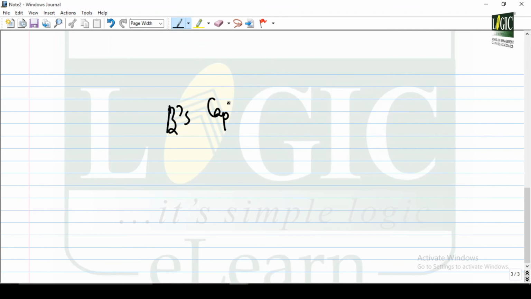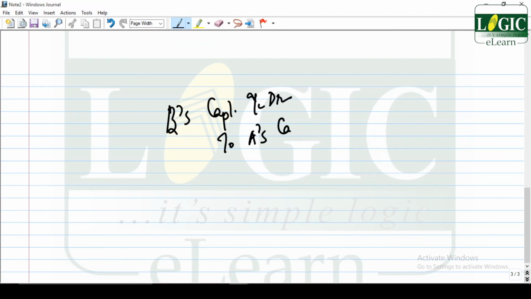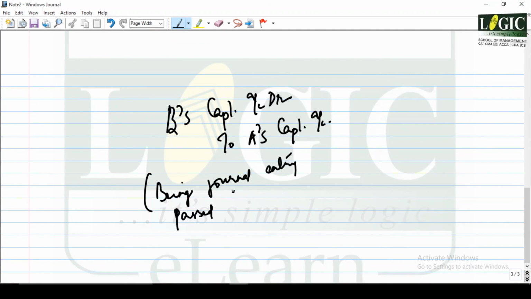B's capital account debited to A's capital account, being journal entry passed in connection with change in PSR.